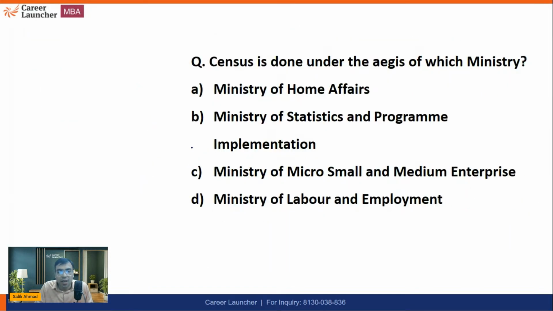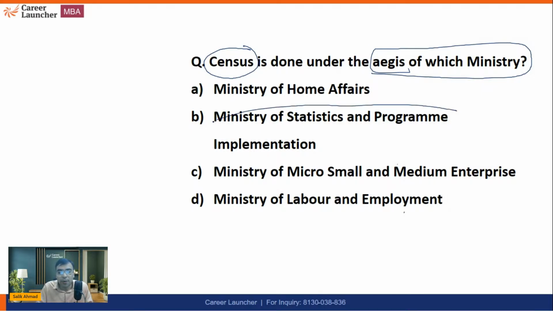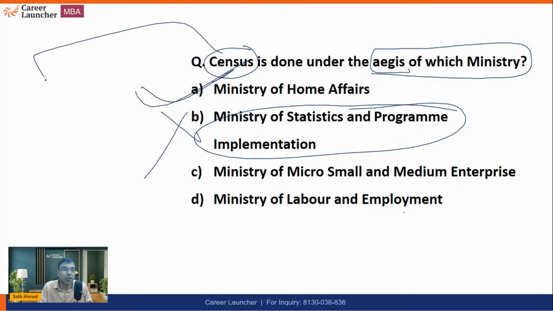Next is a very interesting question, because I know many of you will get confused. The census is done under the aegis of which ministry? Ministry of Home Affairs, Ministry of Statistics and Program Implementation, Ministry of Micro, Small and Medium Enterprises, or Ministry of Labour and Employment? So under which ministry is the census done? Many of you might be thinking the right answer should be option B, but that is not correct. The answer is that the census is under the union list.